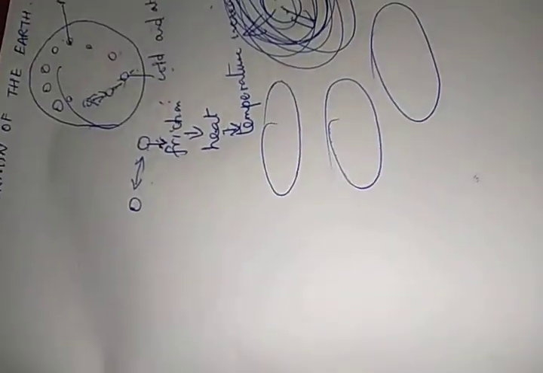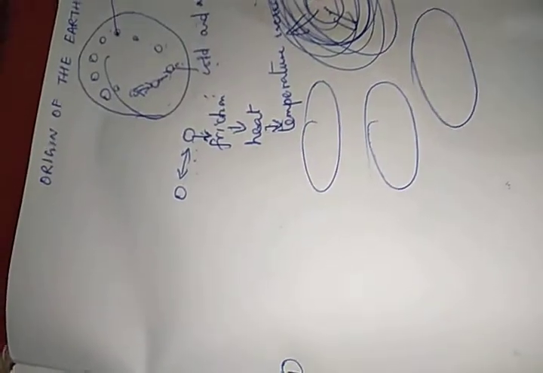The second criticism: he said particles were motionless, at rest in the beginning, and they started to collide because of gravitational attraction. But according to Newton's first law of motion, a body remains at rest until an external force is applied.